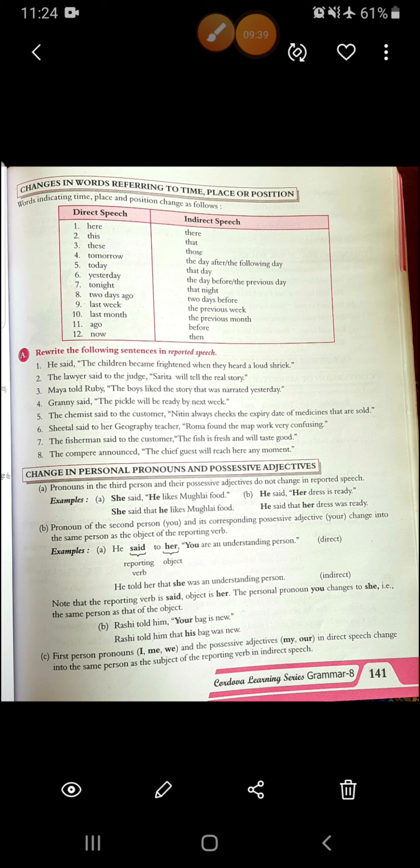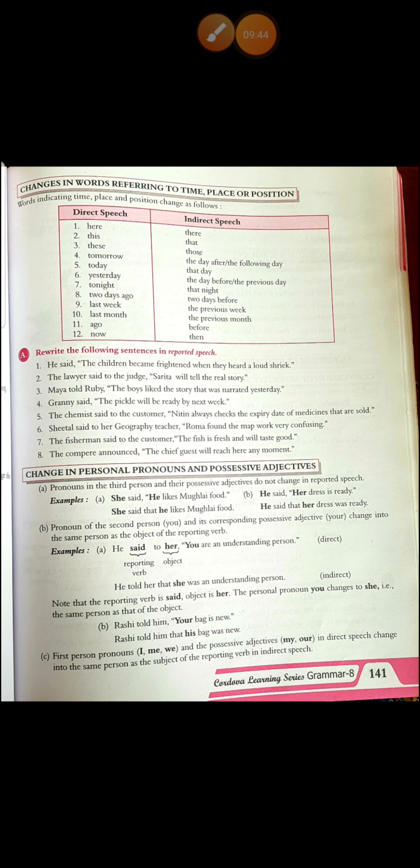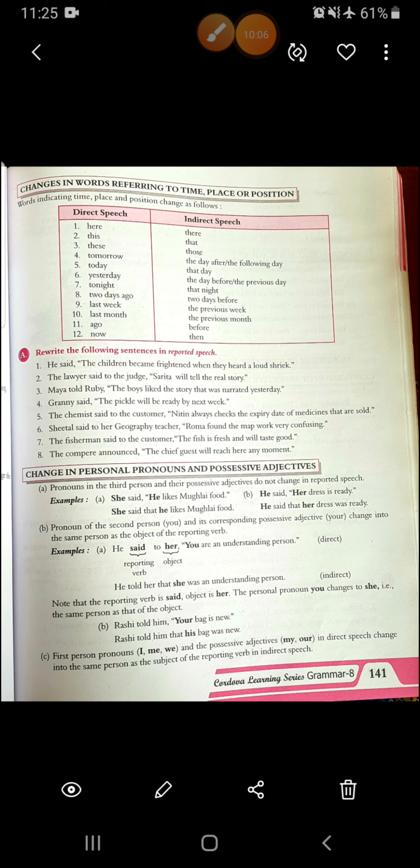Now, this exercise A, I am doing it. This is the only exercise that we will do today, and after that, we will continue in the next video. I will say the answers in oral form and then I'll show you the written form. Just try to figure it out by yourself first, and then hear all the answers. All right. So here what you have to do is rewrite the following sentences in reported speech. Means it is in direct form, you have to write them in indirect form.